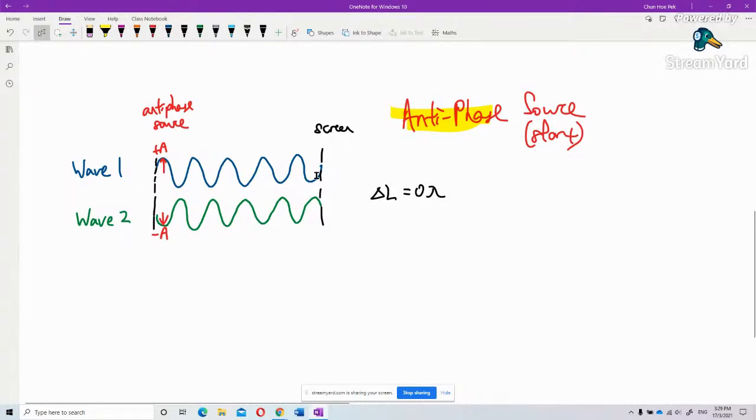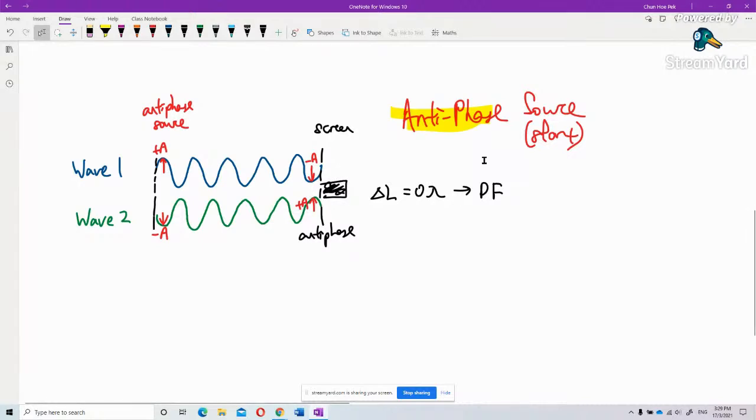So what does it end with? This one becomes negative A, this one becomes positive A. So what happened? It formed dark fringe, because they are antiphase in the end. At start antiphase, at last also antiphase. Here also antiphase. So dark fringe. It formed dark fringe.